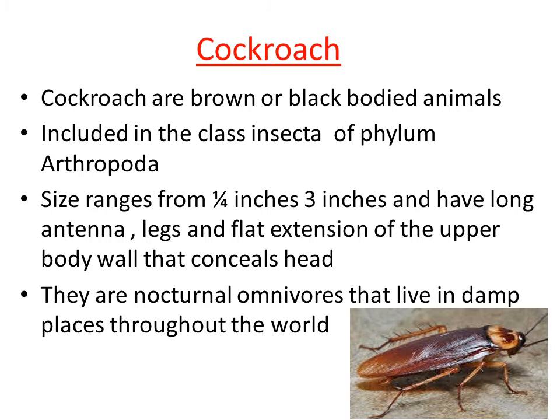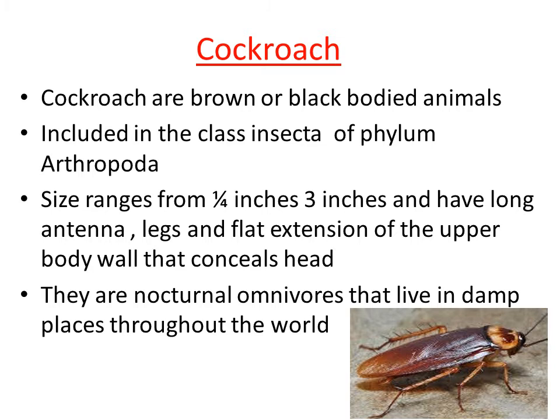It eats all sorts of food, so it is an omnivore, and it lives in damp places throughout the world. That means where there is moisture, where there is a wet place, in that place we can find this insect.